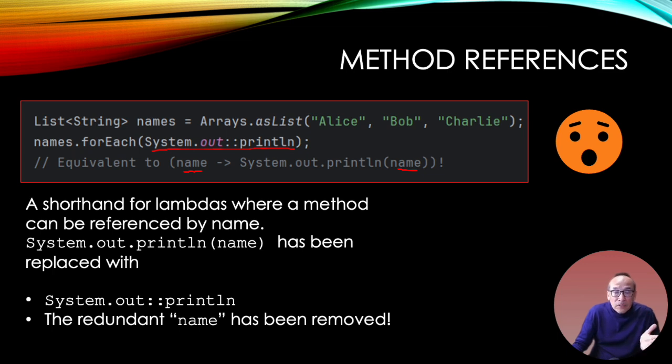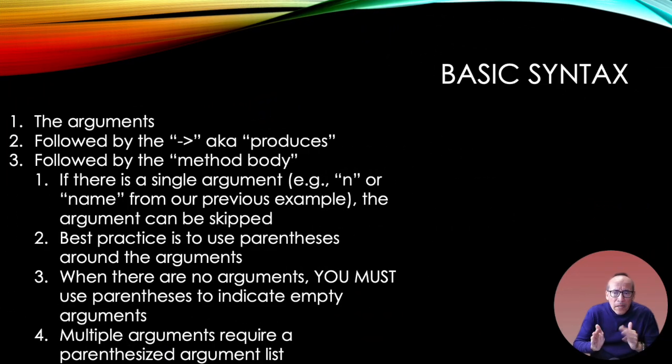Previously I showed you migration to lambdas that did cut out some of the for loop. Now I'm showing you even more concise syntax. You may have to refer back to this slide for the next slides, but this is the basic syntax. In terms of the arguments, they're going to be followed by the arrow, also known as produces. It's followed by the method body. Now, if you only have one argument, like the n or the name, then you can skip restating it.